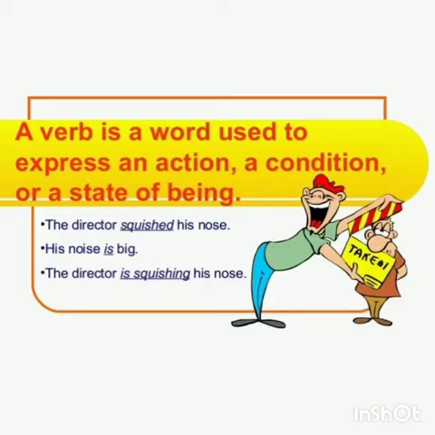What is a predicate in a sentence? Next to the subject, the remaining part of the sentence is called the predicate. So, what is a verb? It expresses an action, a condition or state of being. Example: the director squished his nose. What is squished? It's nothing but crushing. His nose is big. The director is squishing his nose. So the underlined words represent verbs, which denote the action, event or state of being. Squished is a verb, and squishing is also a verb.